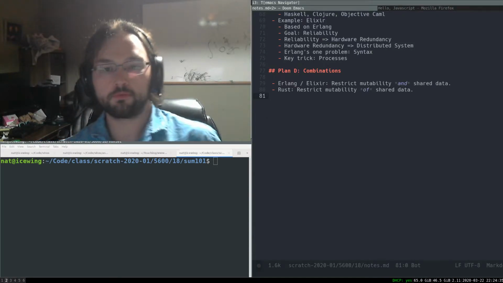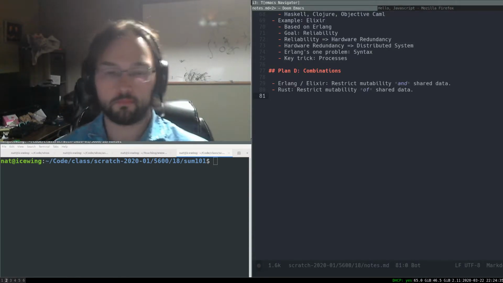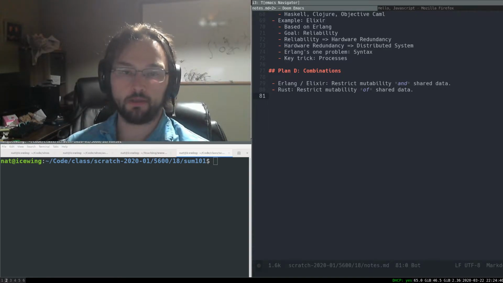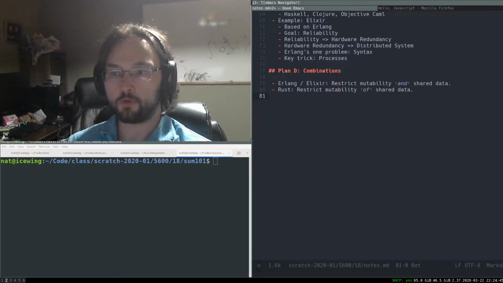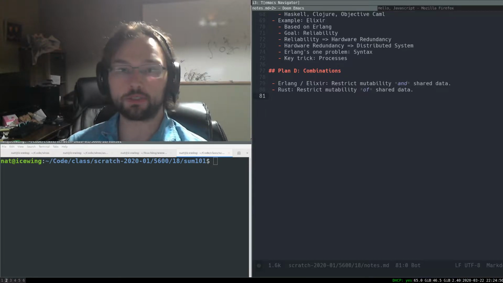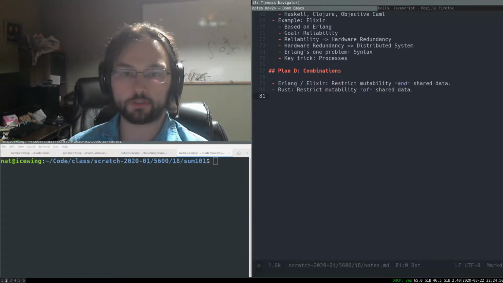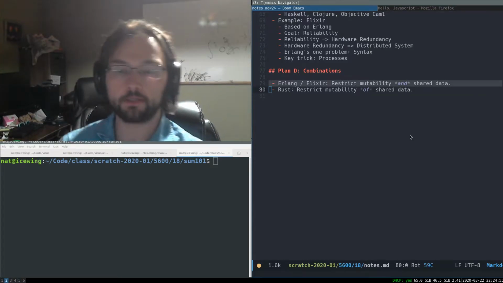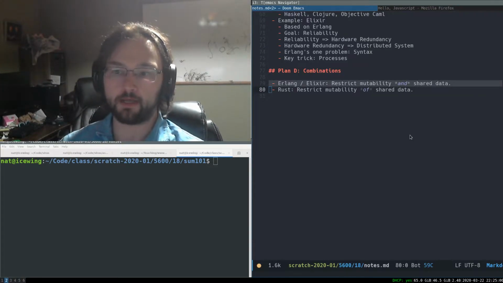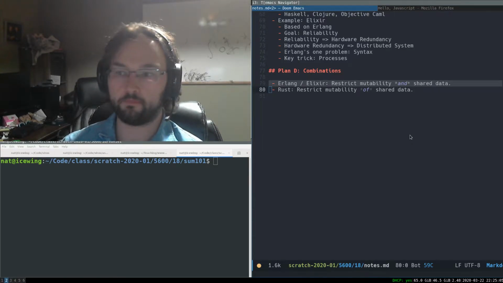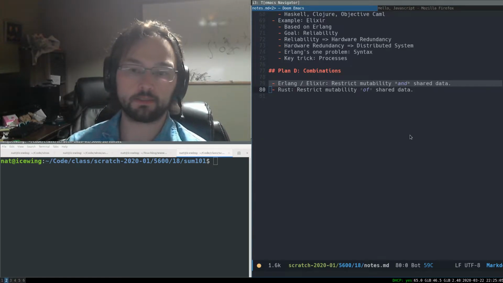So plans A through C were restricting one of the three conditions for a data race. But of course, we can get a little bit more focused than that, or a little bit broader than that, by having combinations of restrictions or more specific restrictions on those conditions. We just talked about Erlang Elixir, and really the way to think about that is that we're restricting mutability and shared data. And that just makes absolutely sure that we won't have that class of data races at least,